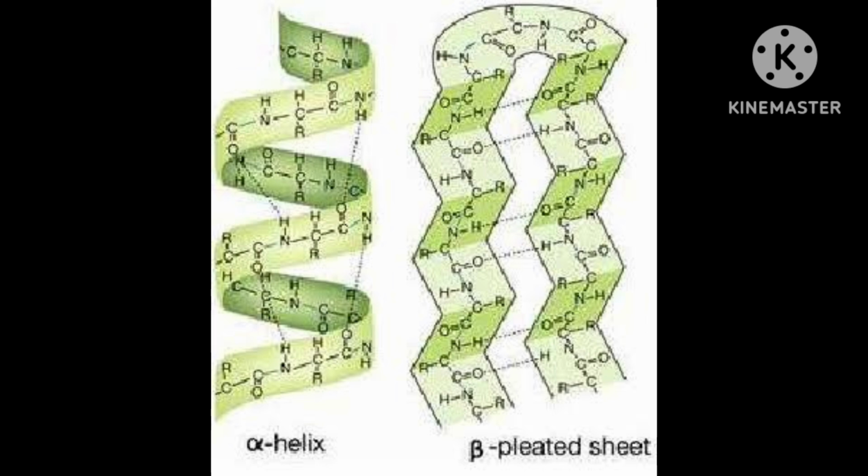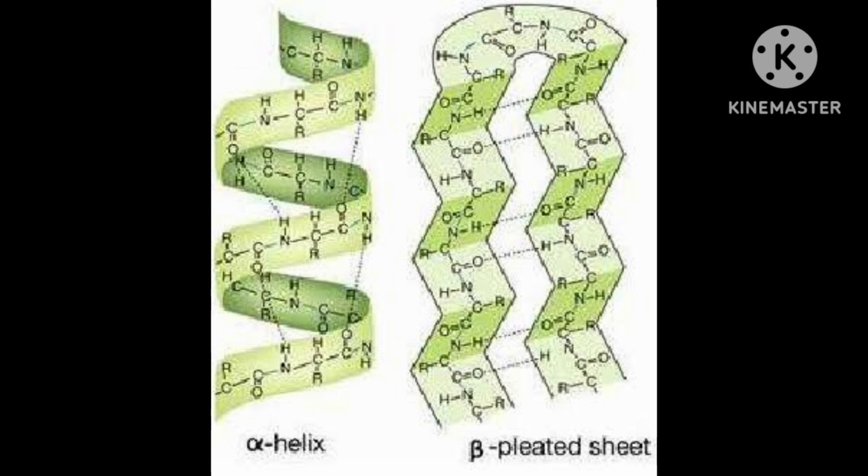It gives rise to two major molecular shapes. The first shape is fibrous and the second is globular. That means in tertiary structure both shapes will be present. In tertiary structure, fibrous and globular shapes both will be present.